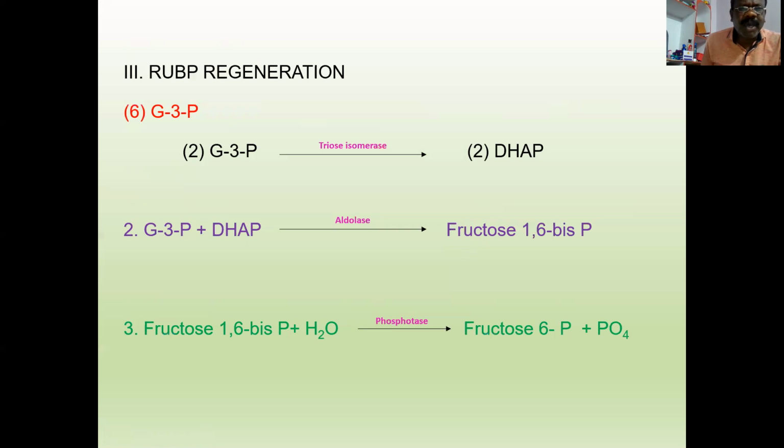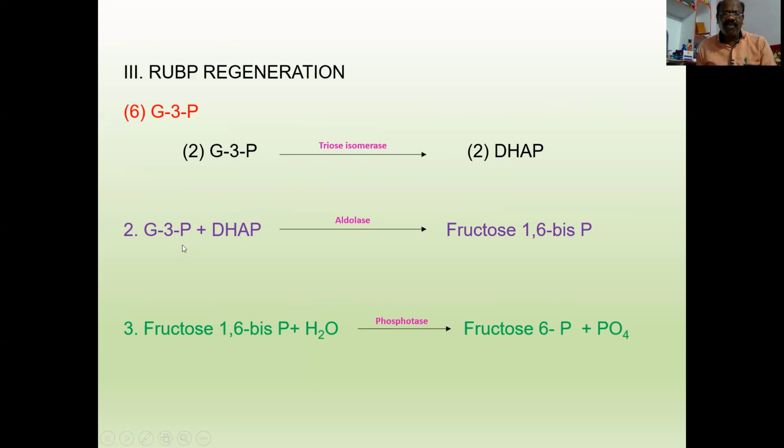Now, from the 5 remaining molecules of glyceraldehyde 3-phosphate, 2 molecules are isomerized into 2 molecules of DHAP, dihydroxyacetone phosphate, in the presence of triose isomerase.